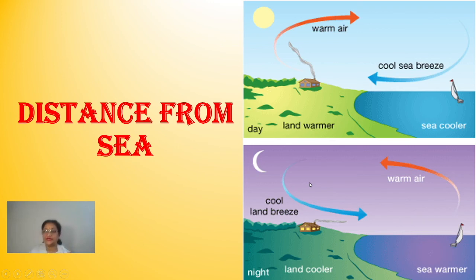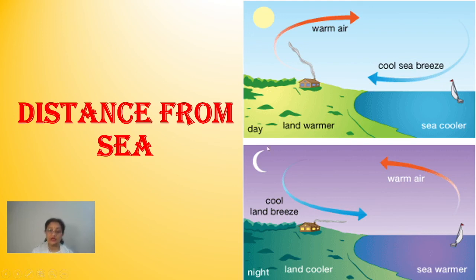the land breeze. Children, in keeping the temperature of the entire coastal area moderate, the most important role is that of the land and sea breeze, what you can find in front of you. I hope this much is clear to you. And whichever area is away from the coastal influence is going to get the extreme type of condition, or you can say the continental type of condition. That means summers are going to be very hot, winters are going to be very cold.